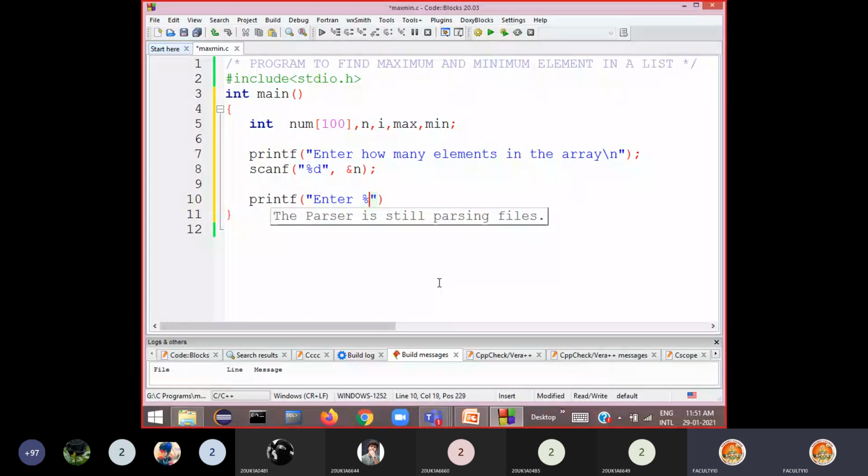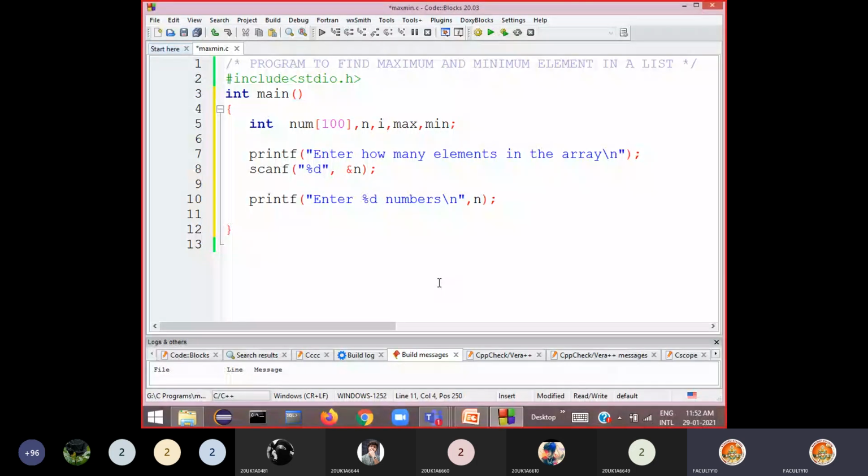Wherever we want to print a value, use the format specifier: enter percentage d numbers, then supply the variable from which this percentage d should take the value, that is n. So: enter percentage d numbers comma n. Then the user enters 5 numbers like we have seen in the ppt, 11, 22, 33.